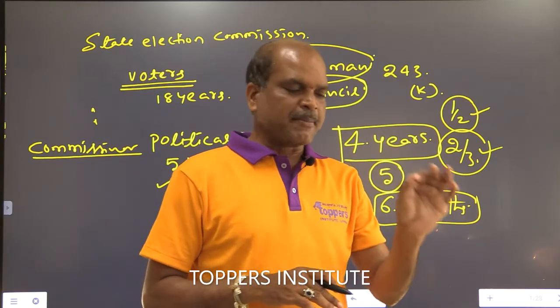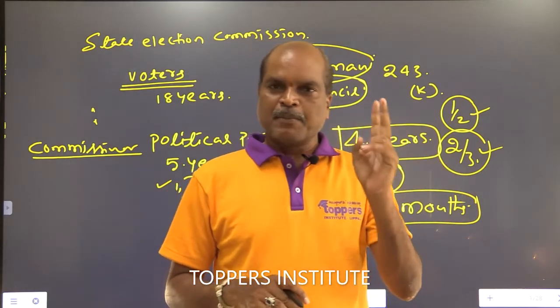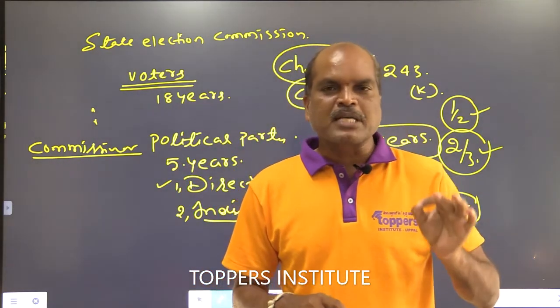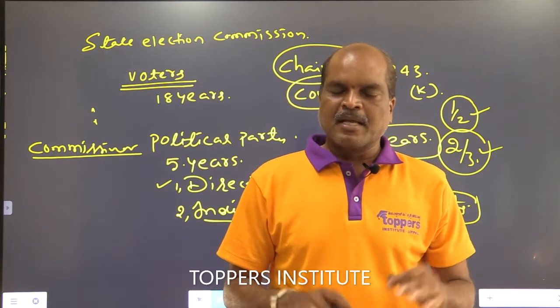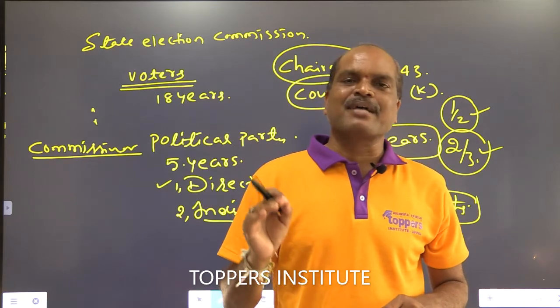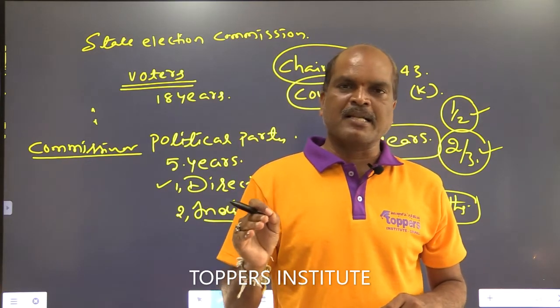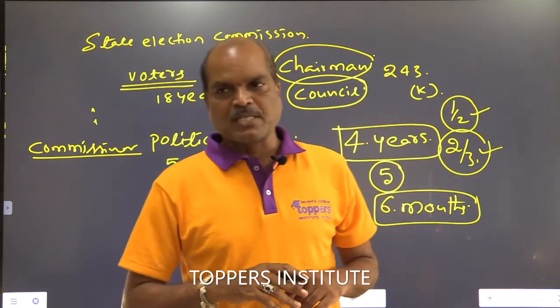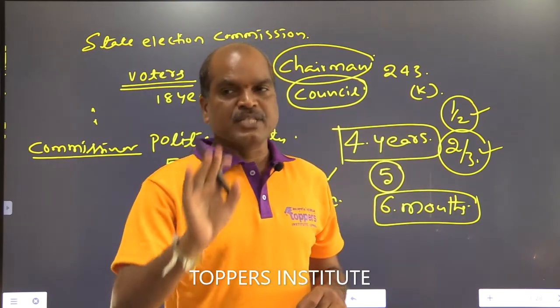Chairman and vice chairman, both are there. In the absence of the chairman, the deputy chairman or vice chairman acts as the chairman temporarily, up to 6 months only, not more than 6 months.